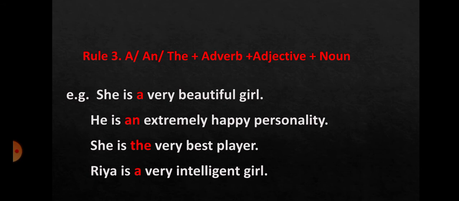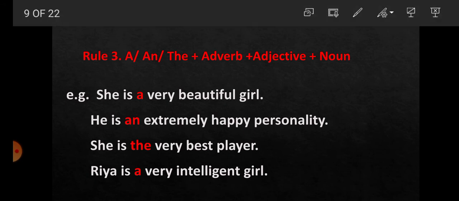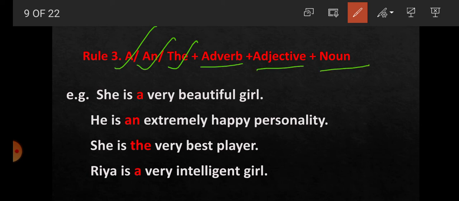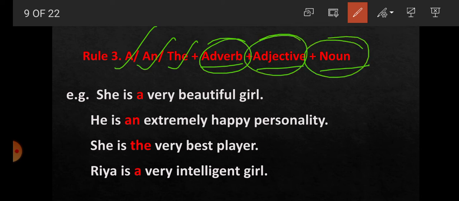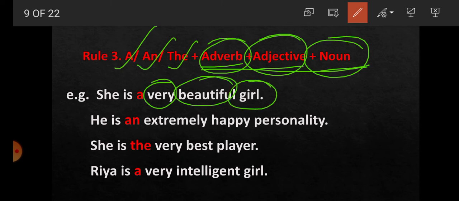Now, rule number 3. A, an, and the plus adverb plus adjective plus noun. It means here, student, that a and the is used before adverb, adjective and noun. When adverb, adjective or noun comes together, then we can use what? A and the. For example, she is a very beautiful girl. Here very is adverb, beautiful adjective, girl noun, and there is a use of article a.